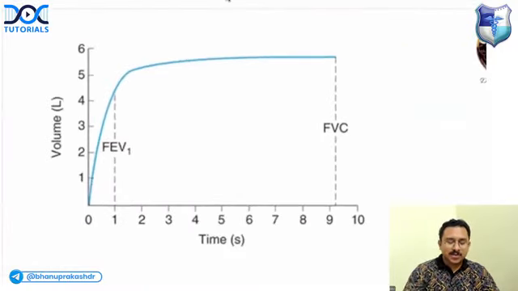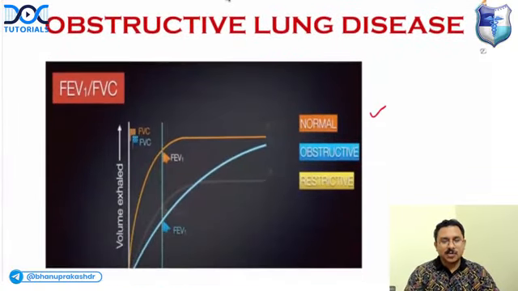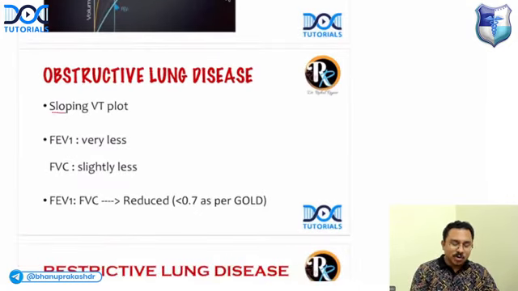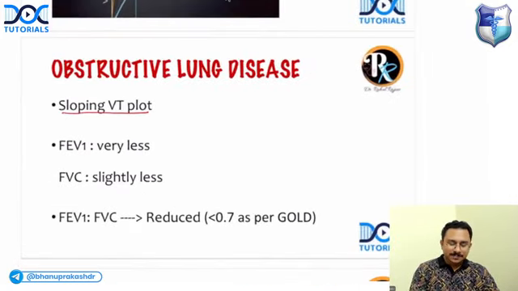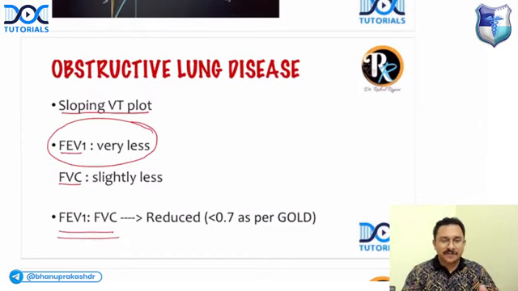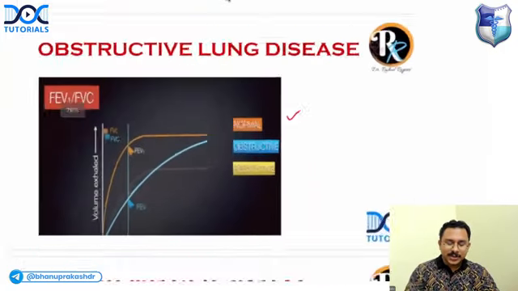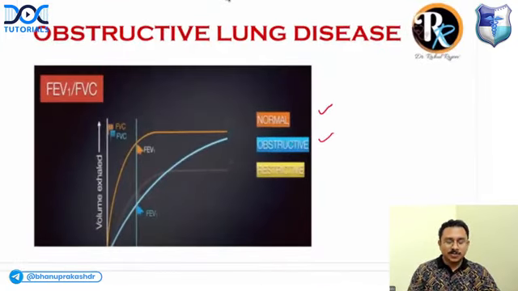So this image in your workbook is a normal volume time plot. Now let us see what is happening in obstructive lung disease. In obstructive lung disease, you can see there is a sloping volume time plot. The FEV1 and FVC both are reduced, but the more significant drop is in FEV1. So the ratio between FEV1 and FVC is very much reduced. As per the GOLD guidelines, it is reduced to less than 0.7 in obstructive lung disease. So you get this sort of volume time plot in obstructive lung disease.